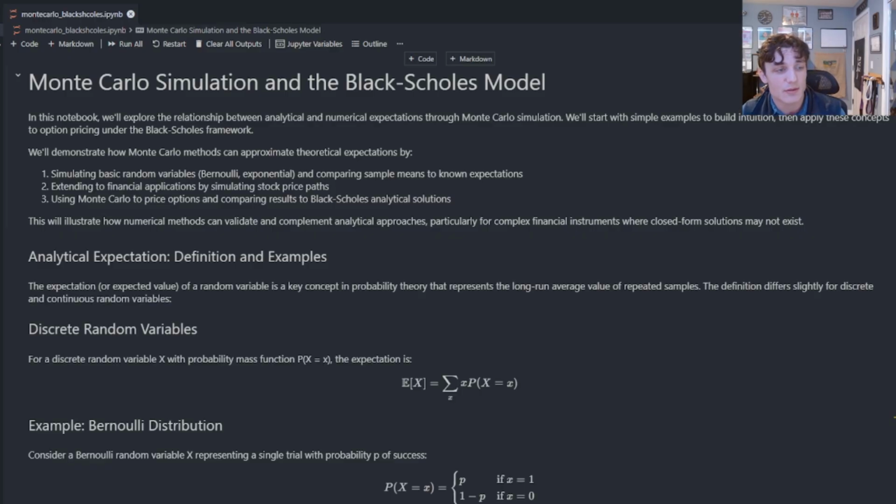Let's dive right into trying to get a grip first on the relationship between an analytical expectation and a numerical expectation. We're going to use a simple example of a dice roll game, and then we'll build off of that into the option pricing argument. Okay, so I use some fancy terminology there.